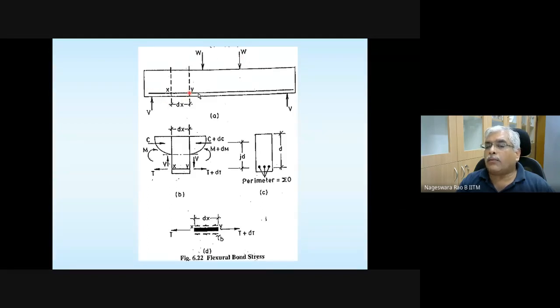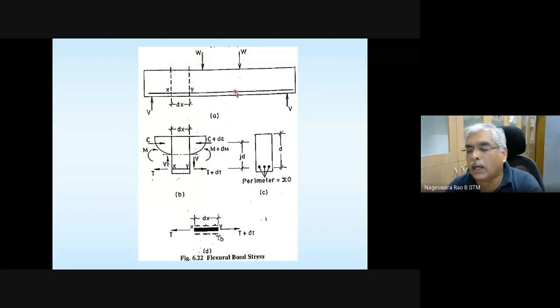And this is your flexural reinforcement. Because this beam is going to be undergoing sagging moment, steel is provided on the tension side, and a small element is taken of length dx between these two sections, and the free body diagram of that portion is what is shown here.